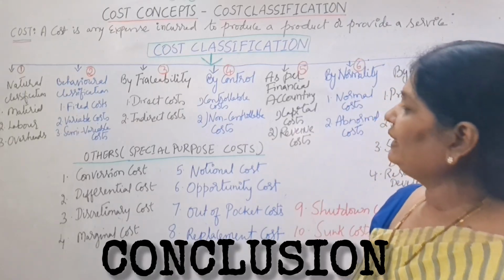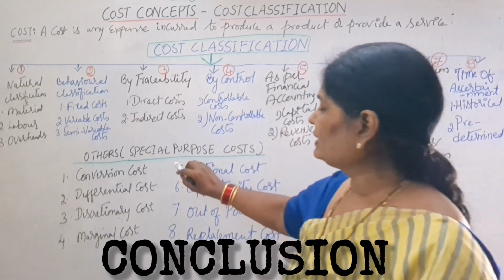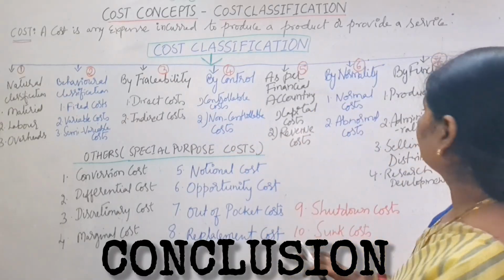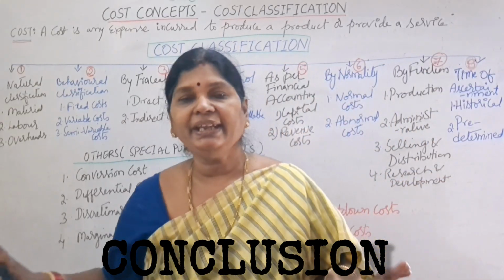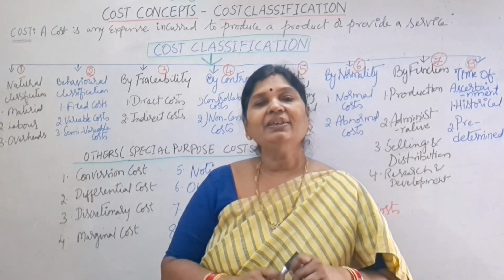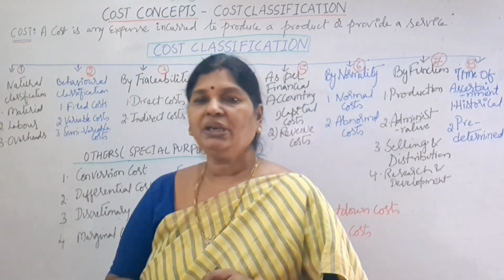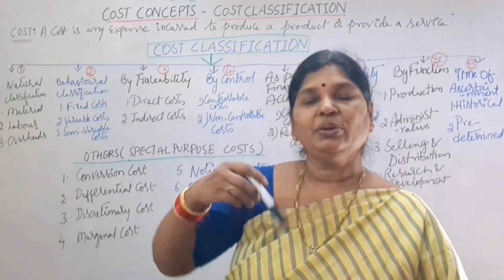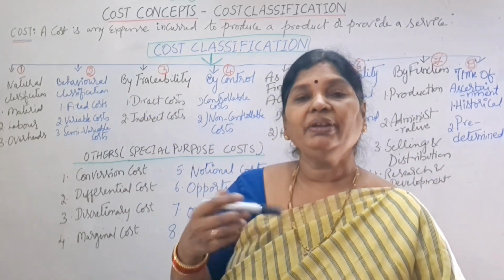So now I have explained about different costs that we are incurring apart from this classification. Now you have a clear understanding about all the costs we incur in our business. Here you have understood what is material cost, labor cost, overheads, fixed cost, variable cost.